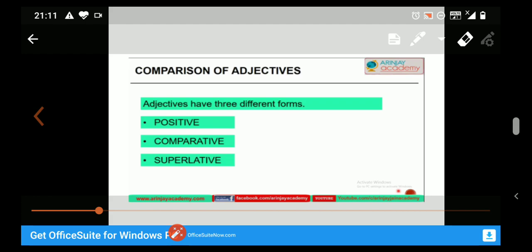Also one thing I want to tell you, that in some adjectives in comparative degree we use more than, and in the superlative degree we use most. So now student, in our next slides we will discuss comparative degree and superlative degree in more detail.